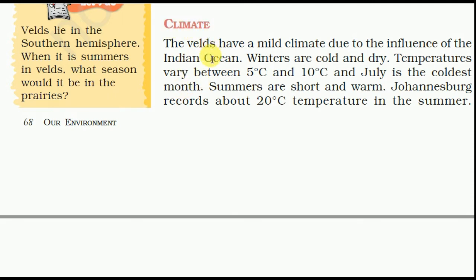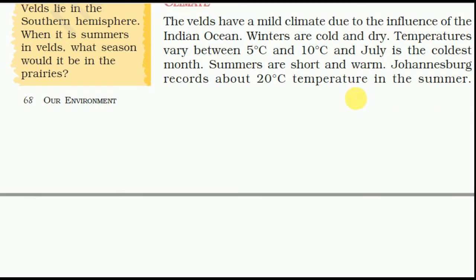Climate. The veld has a mild climate due to the influence of the Indian Ocean. Winters are cold and dry. Temperatures vary between 5 degrees Celsius and 10 degrees Celsius, and July is the coldest month. Summers are short and warm. Johannesburg records about 20 degrees temperature in the summer.